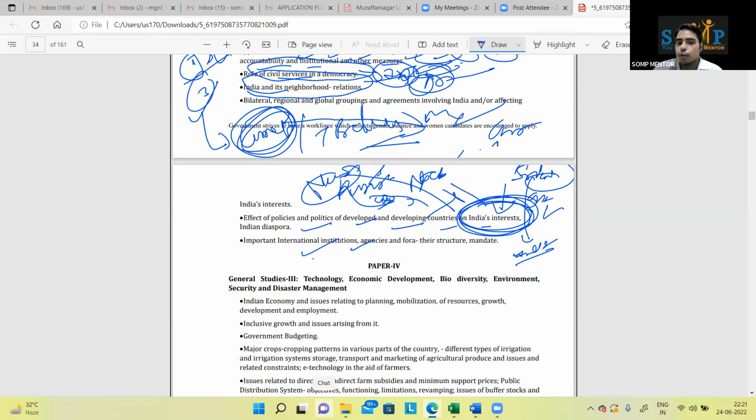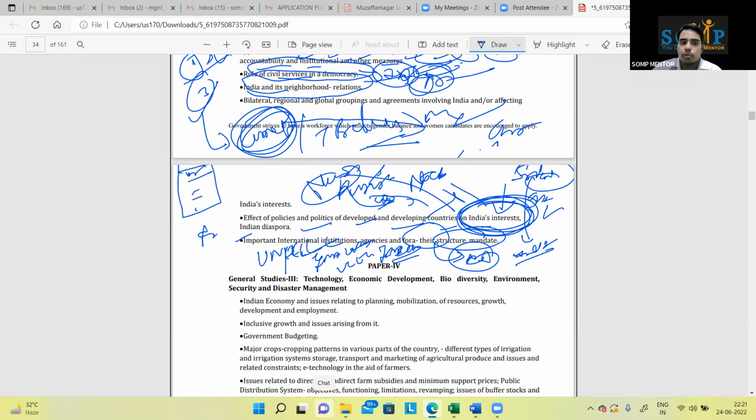Important international institutions, IMF, World Bank, UNICEF. Okay. Framework for climate change, IBRD, International Bank for Reconstruction and Development. Their structure, mandate, that you will learn again in CA. Any news about the same, you will find a box where institution के बारे में सब कुछ लिखा था उन्होंने. This is how it is.